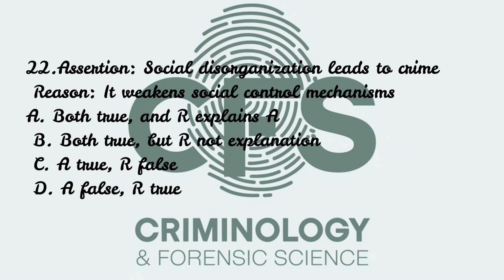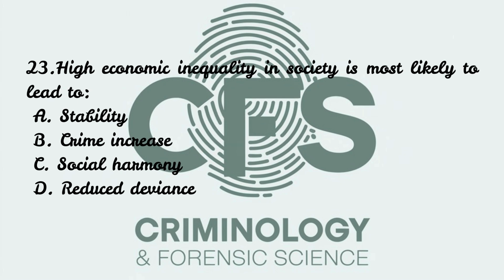Question 23. High economic inequality in society is most likely to lead to A. Stability, B. Crime increase, C. Social harmony, D. Reduced deviance. Correct answer is B. Inequality creates strain, frustration, and resentment, which can lead to crime. This connects with Merton's strain theory and conflict perspectives as well.